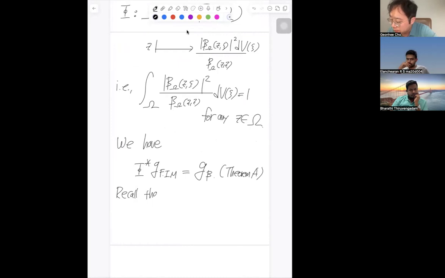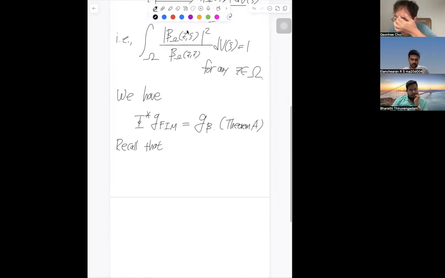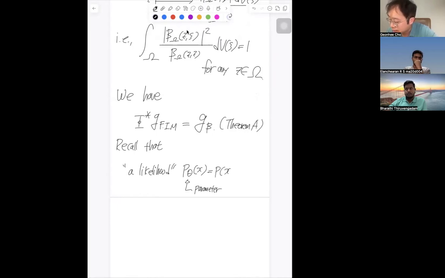Recall that once we have a likelihood, meaning that I usually denote p_θ(x) something like that, in the statistics context θ is called the parameter, but depending on the textbook or references it's also written something like this, it doesn't matter.